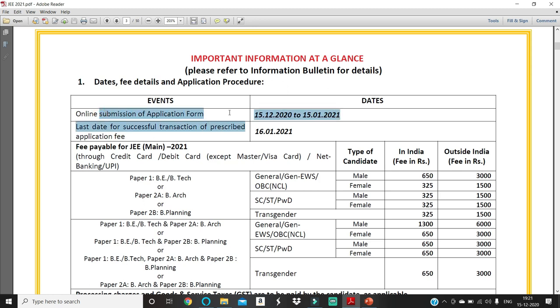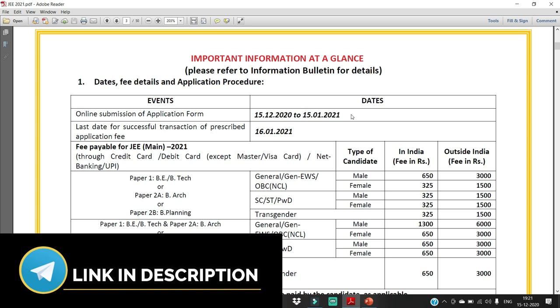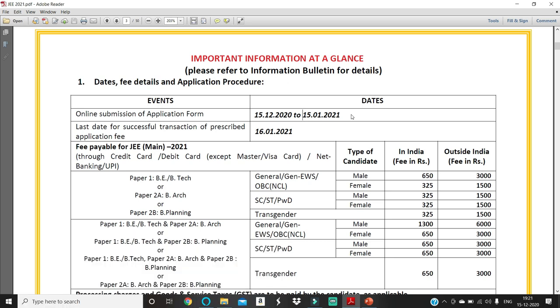Online submission of the application form will start from today. Today is 15th December, right? Till 15th January, so you get one month for your registration. If you want to do your registration without any errors, please wait until I upload a video on how to register for JEE Mains, so that you get an idea, you will not make any mistakes, and you won't be in any trouble.